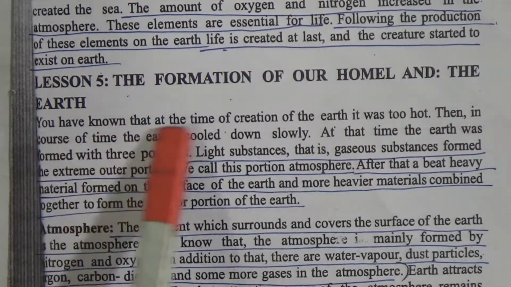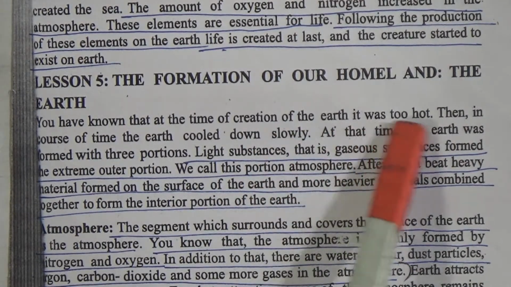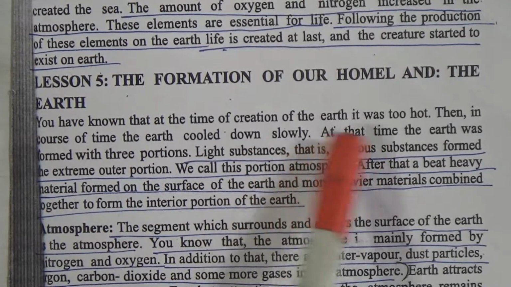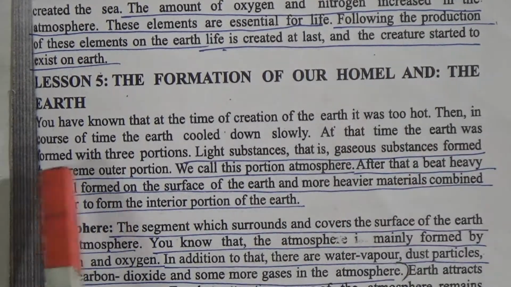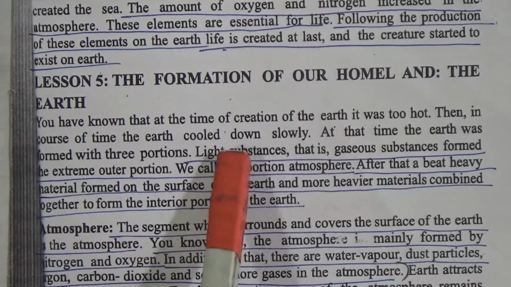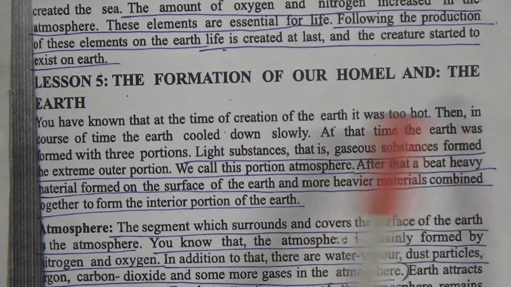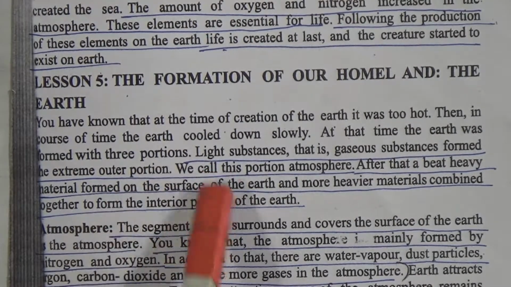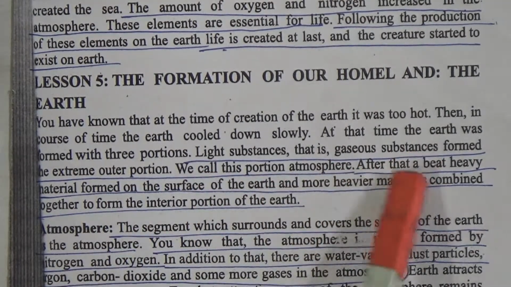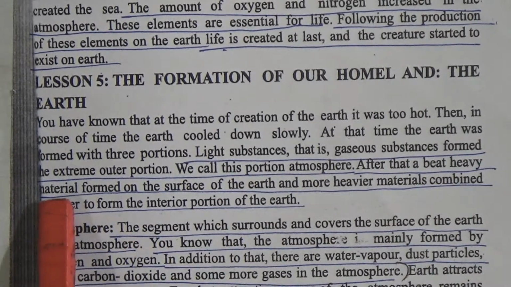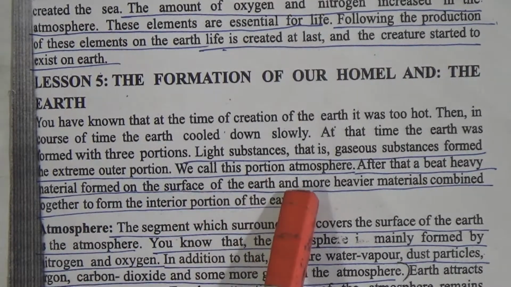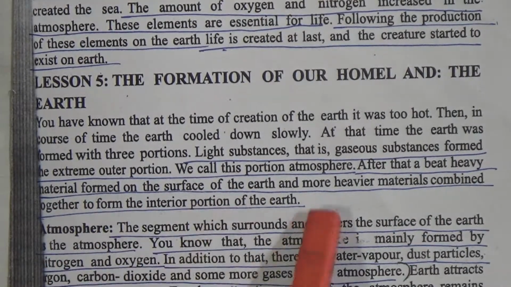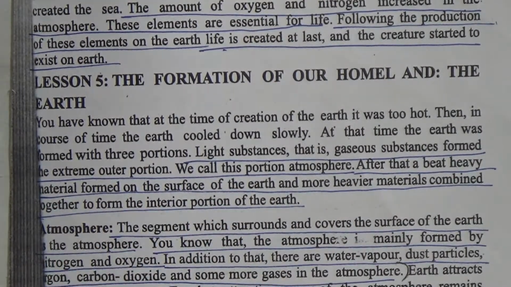Lesson number 5, the formation of our homeland and the earth. You have known that at the time of the creation of the earth, it was too hot. Then, in course of time, the earth cooled down slowly. At that time, the earth was formed with 3 portions. Light substances, that is gaseous substances, form the extremely outer portion. We call this portion atmosphere. After that, a bit heavy material formed on the surface of the earth and more heavy materials combined together to form the interior portion of the earth.